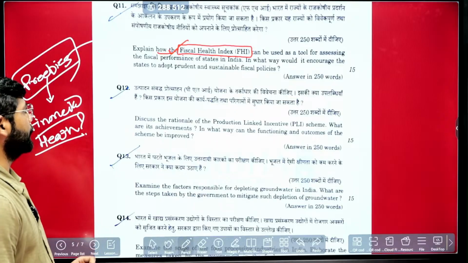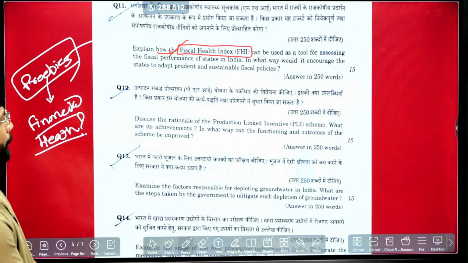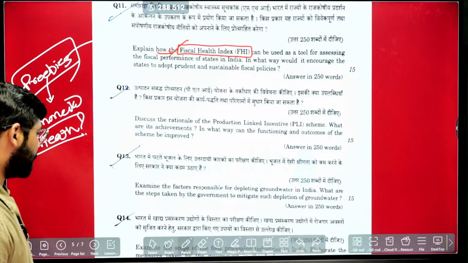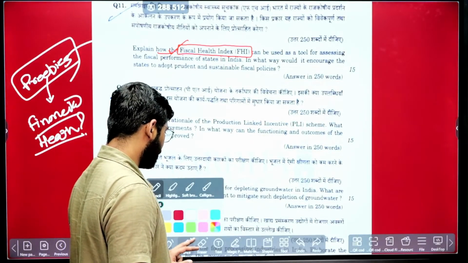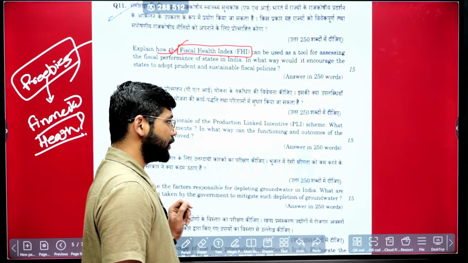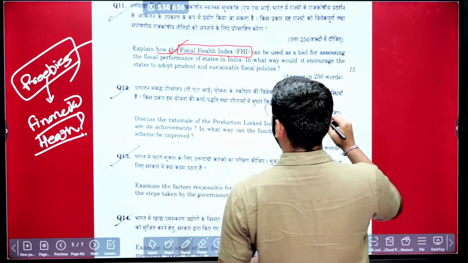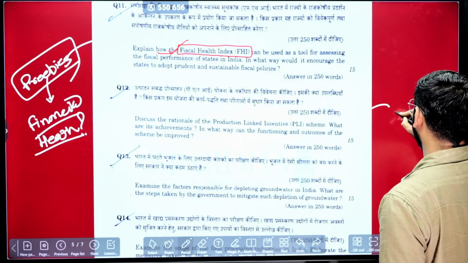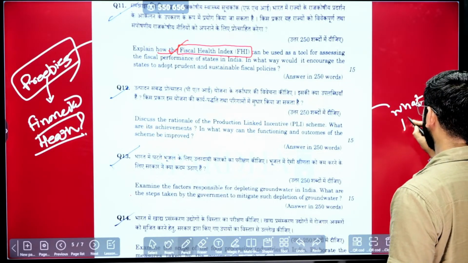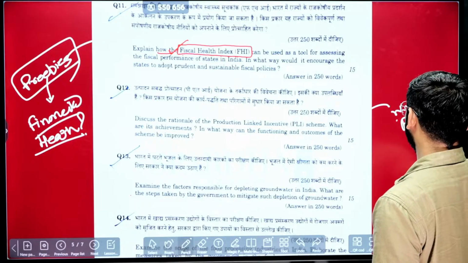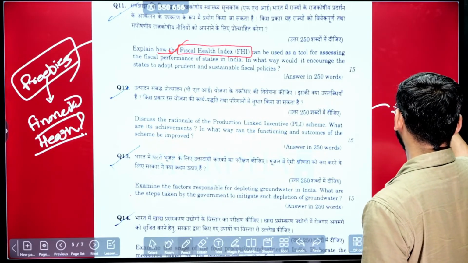Okay, then the next question: discuss the rationale of the production linked incentive scheme. What are its achievements? In what way has the functioning and outcome of the scheme improved? Okay, this is another question. Last year, if you know, before the general election, the government came with one white paper, the white paper of the government, on what they have achieved.